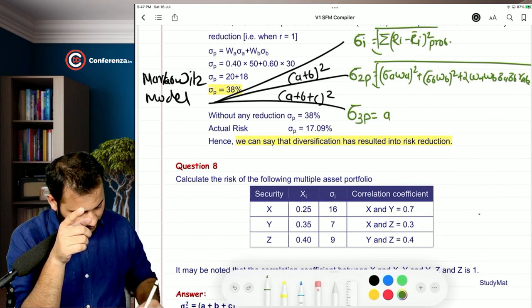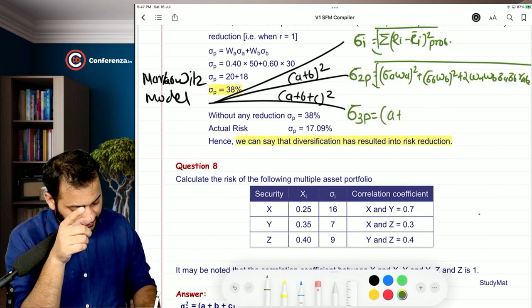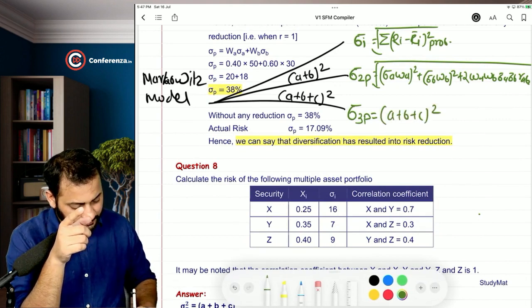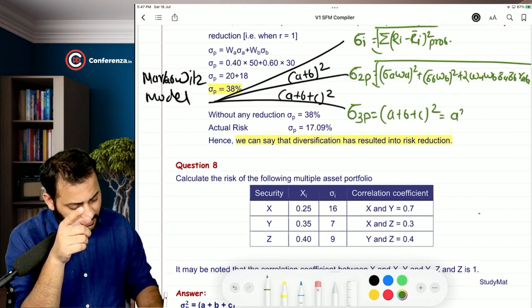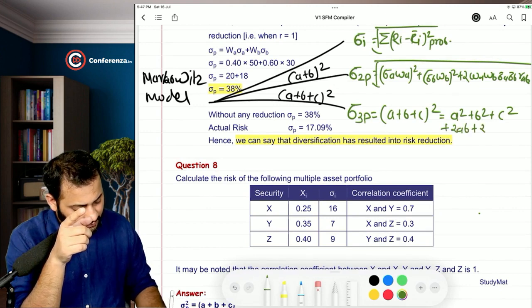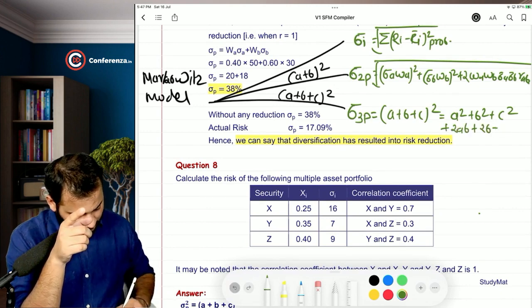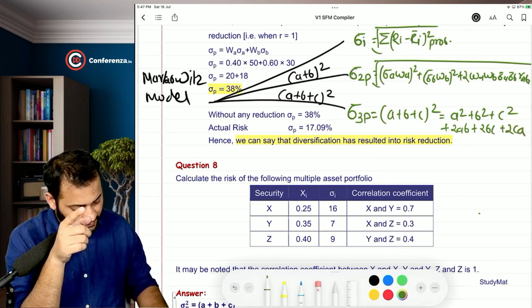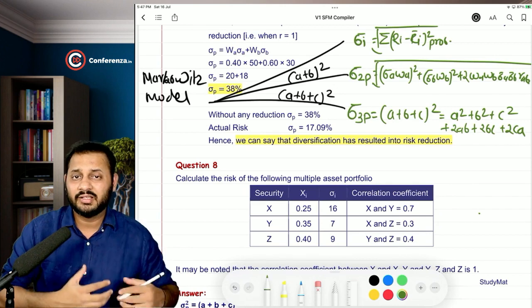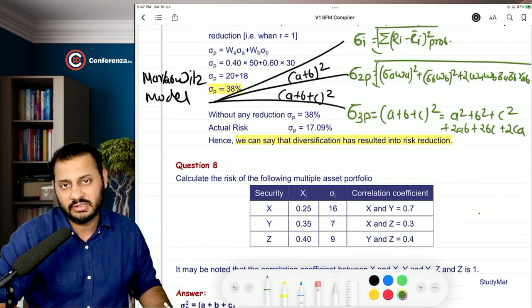Let me go through it step by step. A plus B plus C whole square will be A square plus B square plus C square plus 2AB plus 2BC plus 2CA.